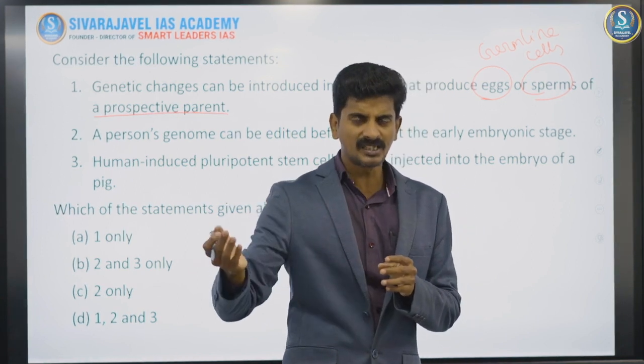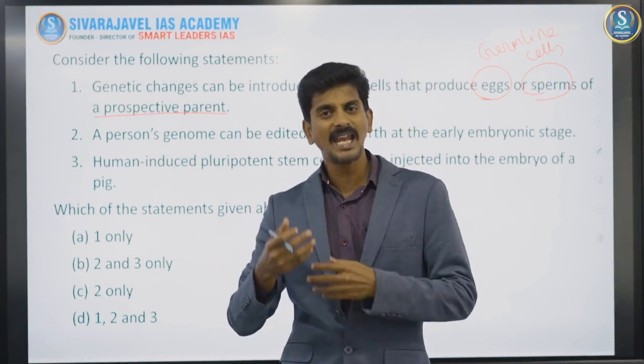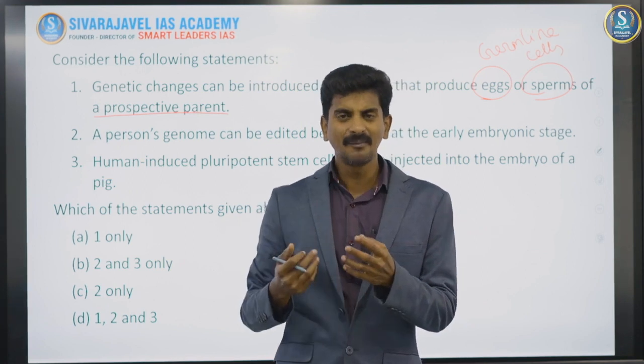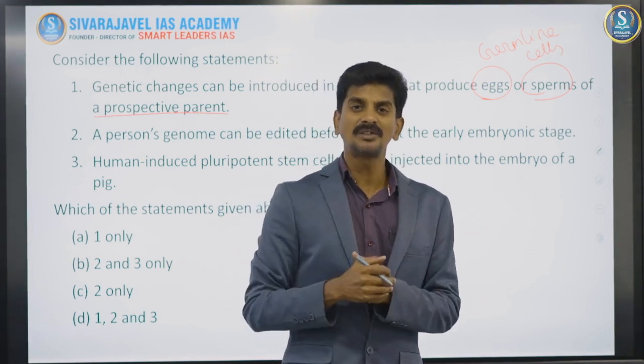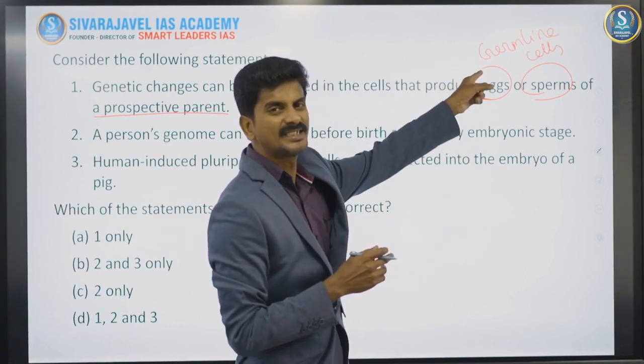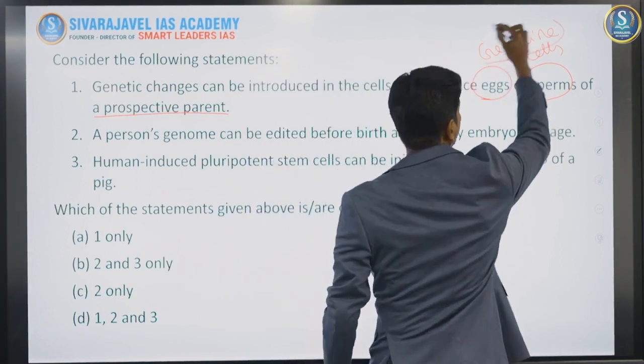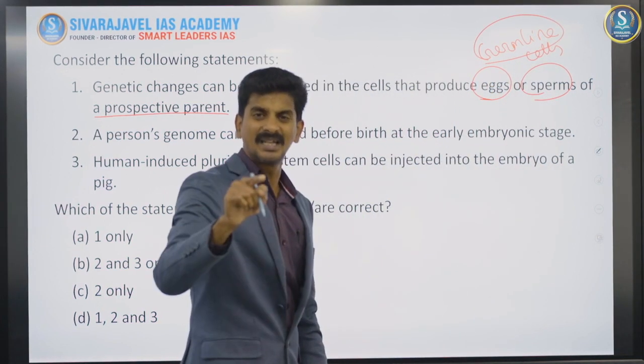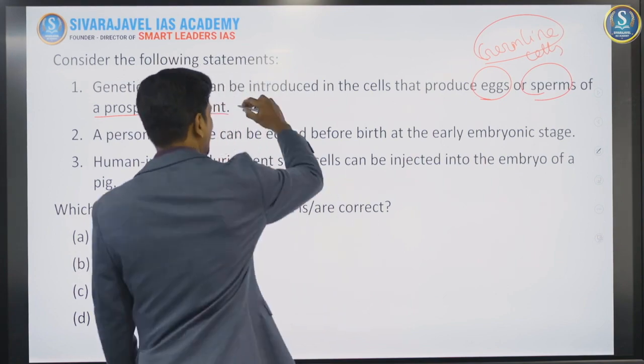There was another patient called the London patient. He also had the same mutation, which in turn gave him resistance to HIV infection. All this was possible because of what is called germline gene editing. These are germline cells, and germline cells also can be edited. This is a correct statement.